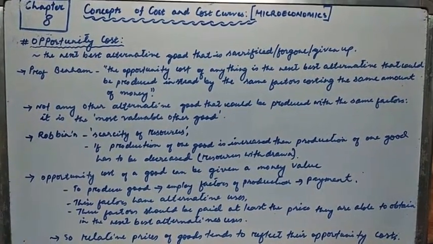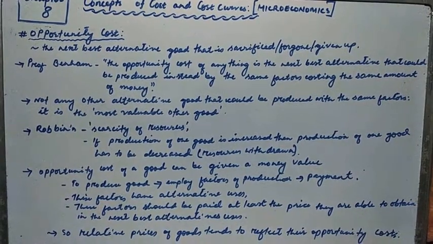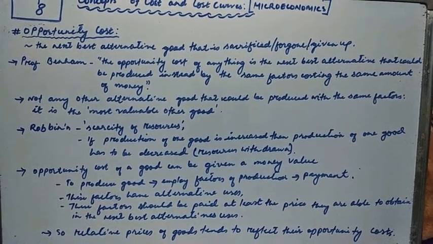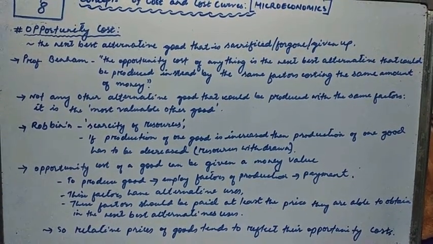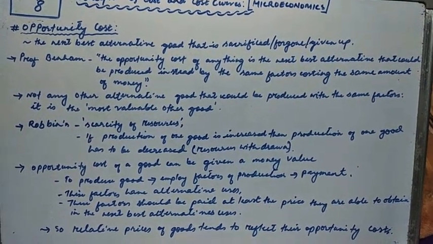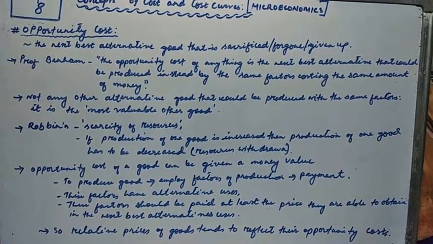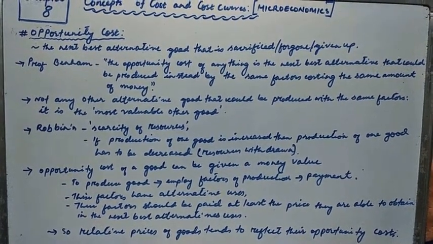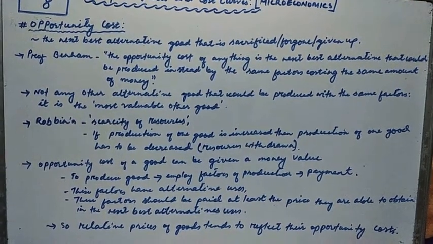So suppose you have 10 rupees with you. For that 10 rupees, let us say you bought a cup of coffee which costs 10 rupees. So 10 rupees is the price, or selling price, of the cup of coffee.